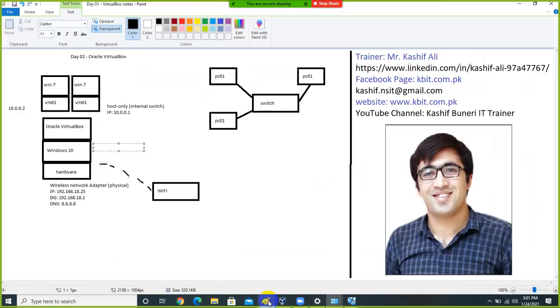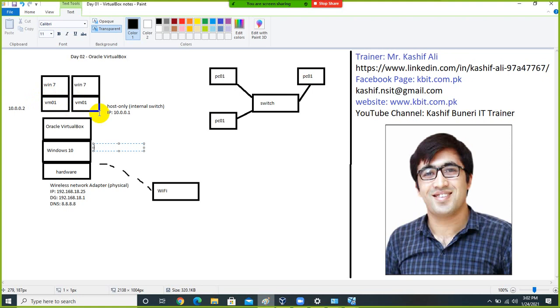So host only adapter means that these two virtual machines would only be able to communicate with your Windows 10 machine, and they would be able to communicate with each other. They cannot connect to the internet directly. So if you just need communication of virtual machines internally, in that case we will select host only adapter.